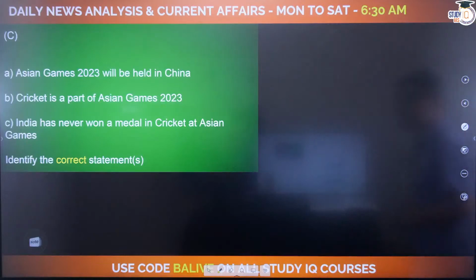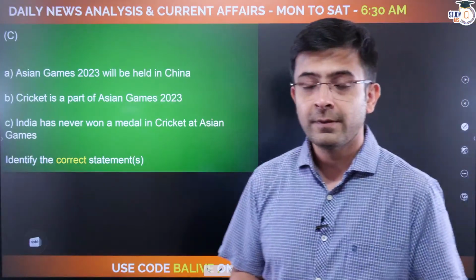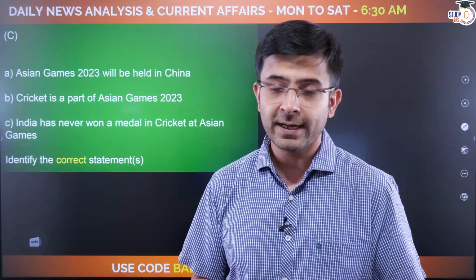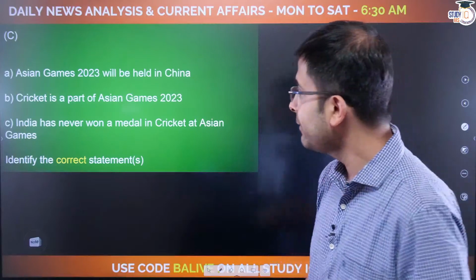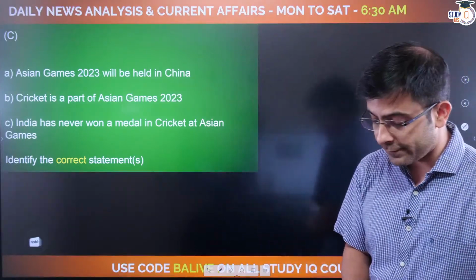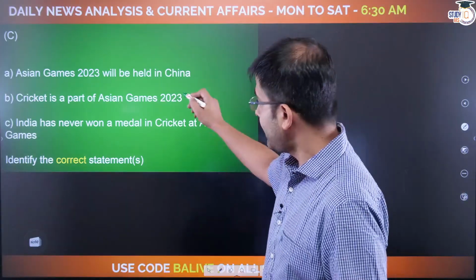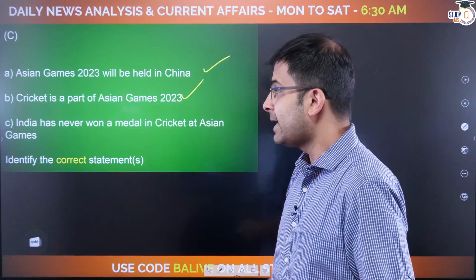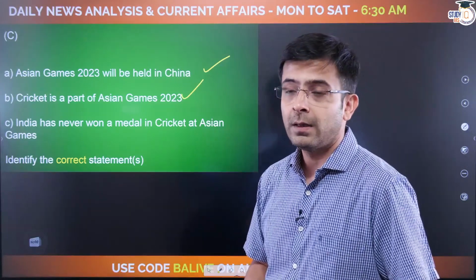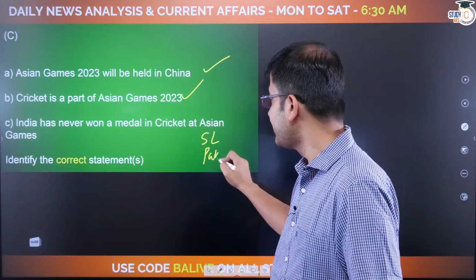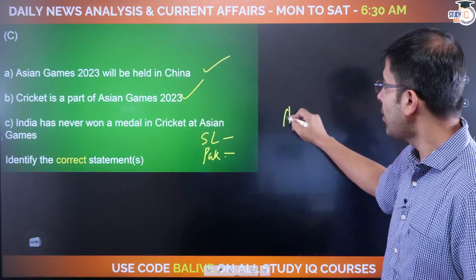Let's look at statement C, question C. Asian Games coming up very soon in 2023, going to be held in Hangzhou, China. We are sending a cricket team, by the way. Let me know who's the captain of the cricket team. He's a very powerful batsman, plays for the Chennai Super Kings, I believe. So go ahead, let me know who's the captain of the cricket team that is going to represent India at the Asian Games. Cricket is a part of the Asian Games 2023, and surprisingly, India has never won a medal. In fact, the reigning medal holders are Sri Lanka for the men's and Pakistan for the women. So the correct statements here being all again.